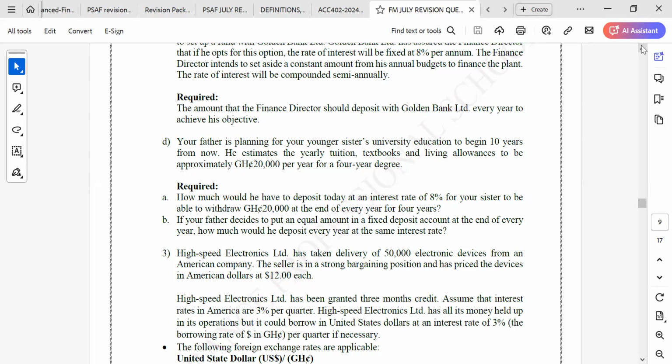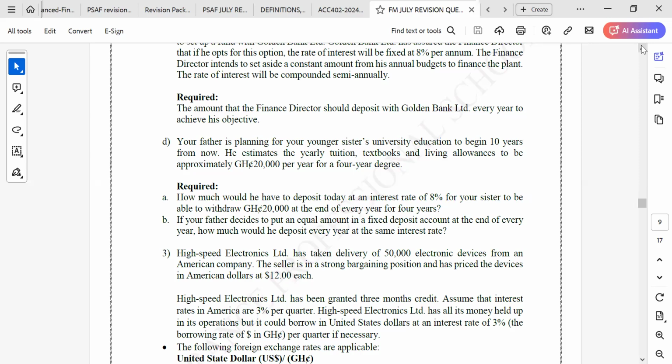You can't allow the person to go to school and say, okay, you are coming to pay. The person will go to the bank and withdraw 20,000 at the beginning of every year. So you put the money there, then the person will take it for the first year of education. The person will not wait, go to school, and then take money and come and pay at the end of the year. No, it doesn't work like that.